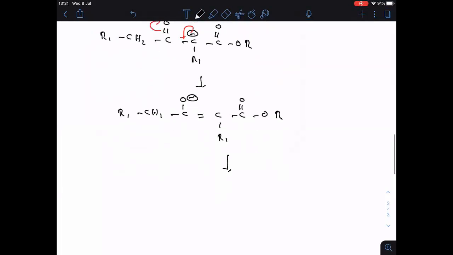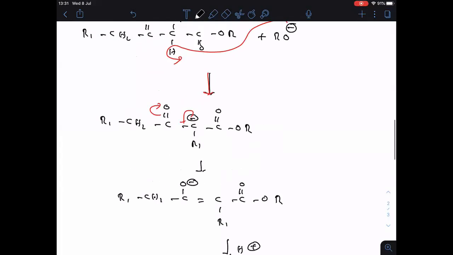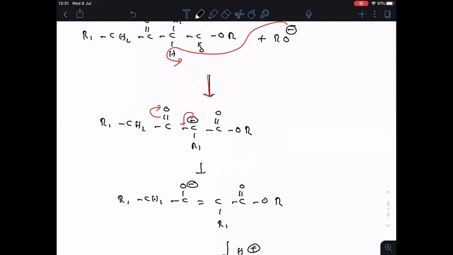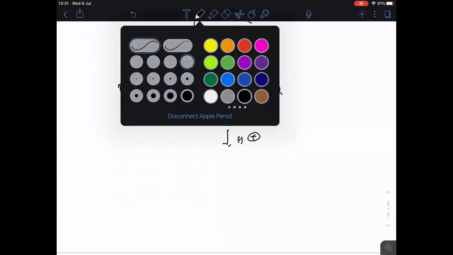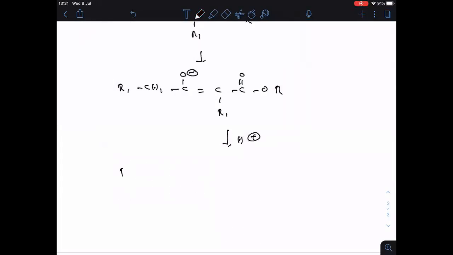So this one, when treated with H+, you see H+ is lost here. That H+ only I am taking here now. So then what happened here?